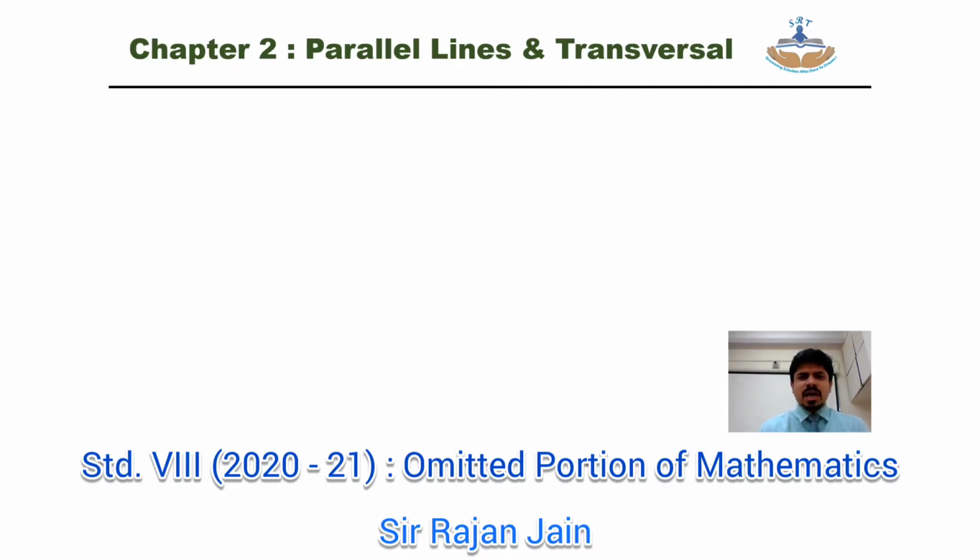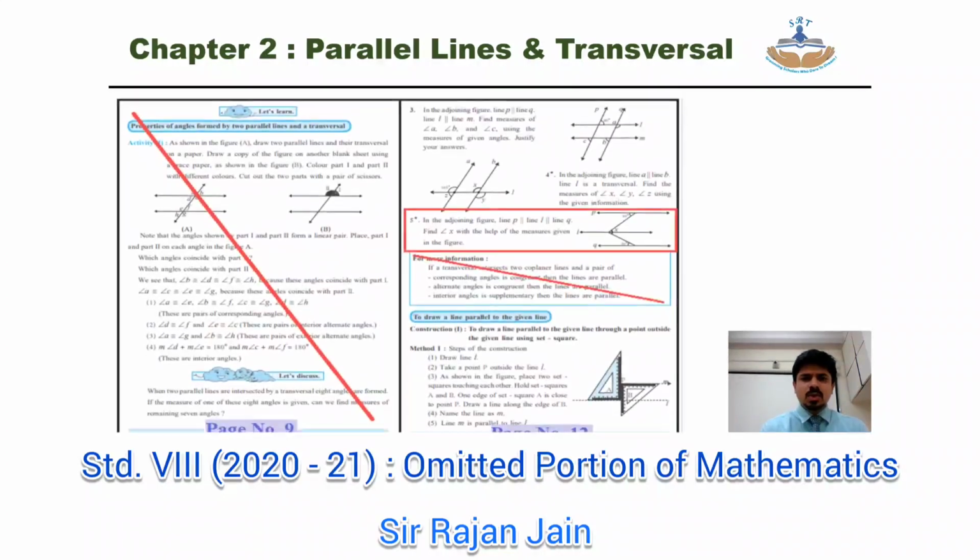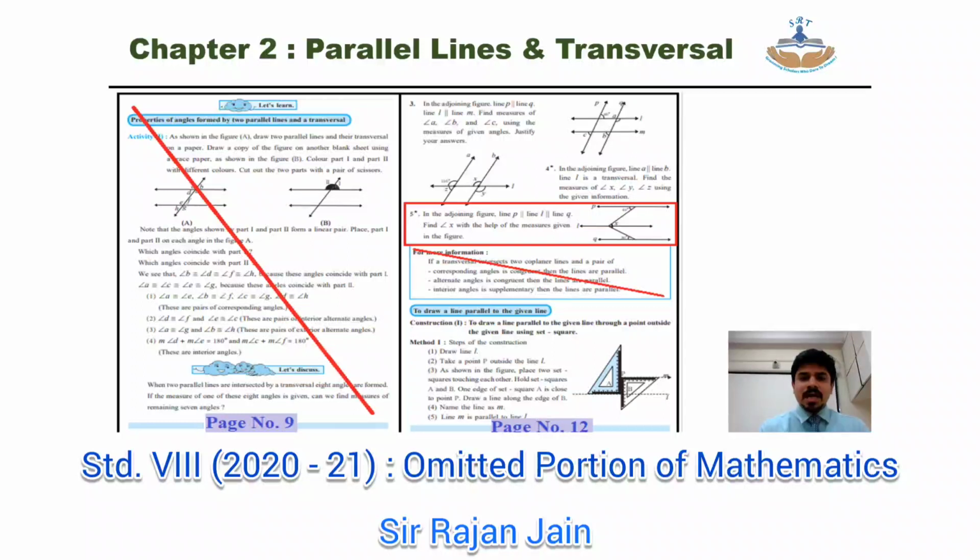Now let's start with chapter number 2, parallel lines and transversal. Come to page number 9. You can strike out your entire page number 9. Then from page number 12, you can see question number 5 that I have highlighted over here. This particular part I am talking about, this question number 5, this entire question is omitted. Then for your information, this entire block is also omitted. Is that clear? Okay, so you can strike out that in your textbook.